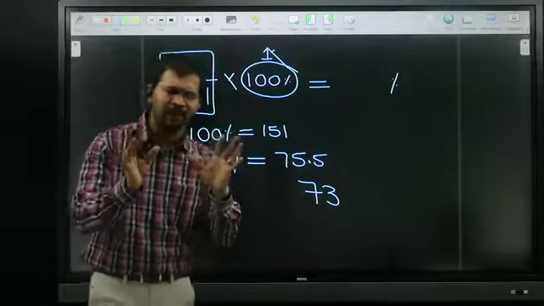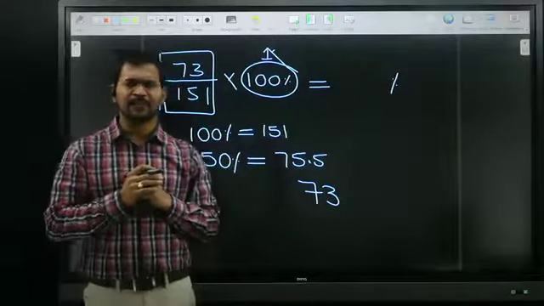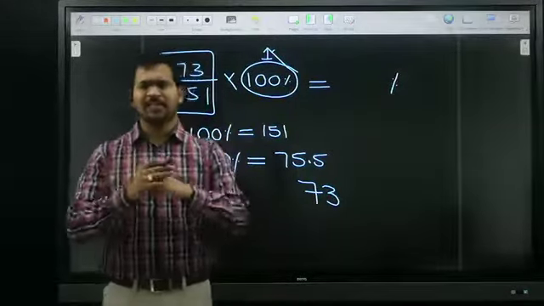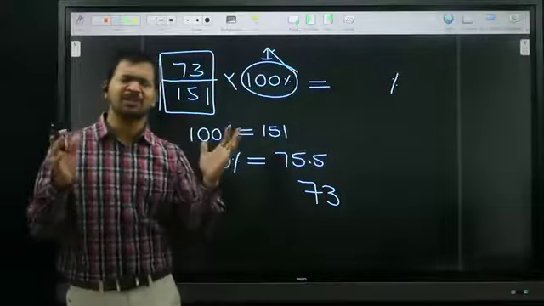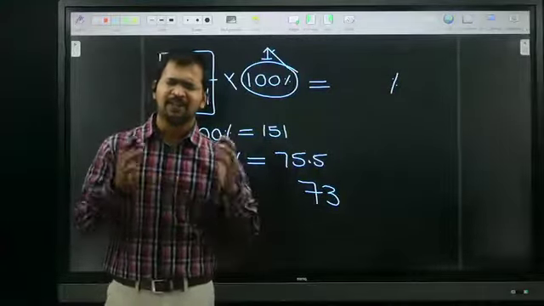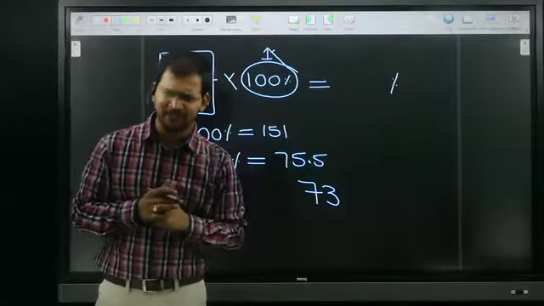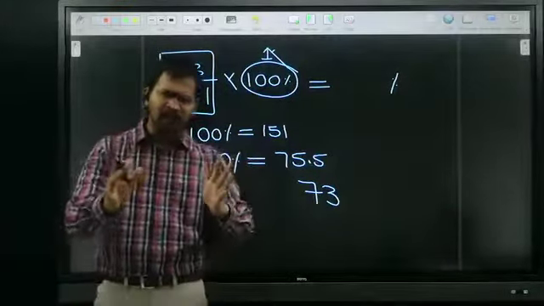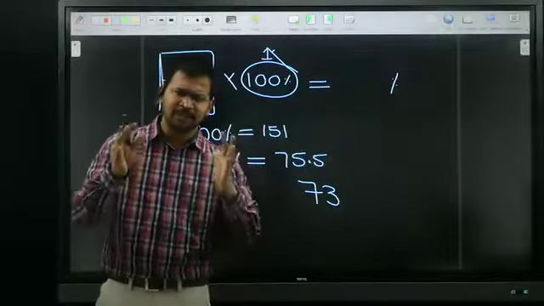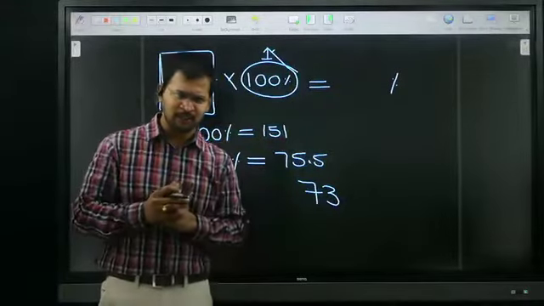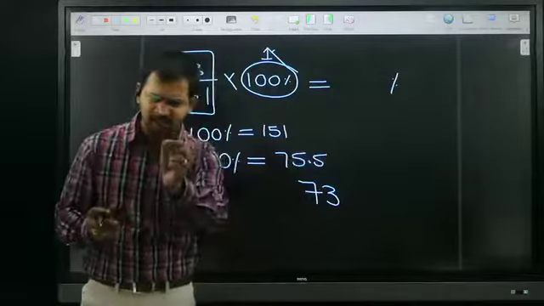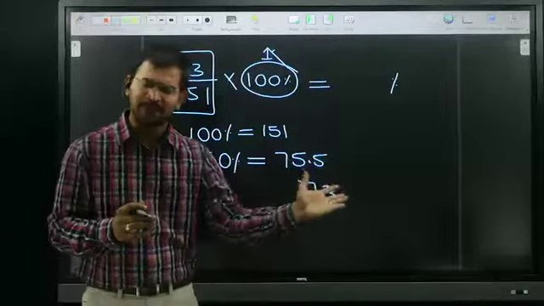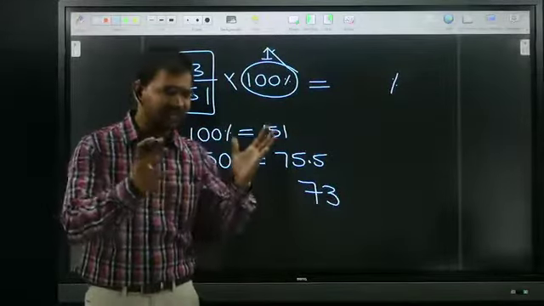In competitive exams, just think a while: why are they providing options? If they expected exact answers from the students, they would put a dash and you would type whatever answer you got with a virtual keyboard. Why are they giving options?